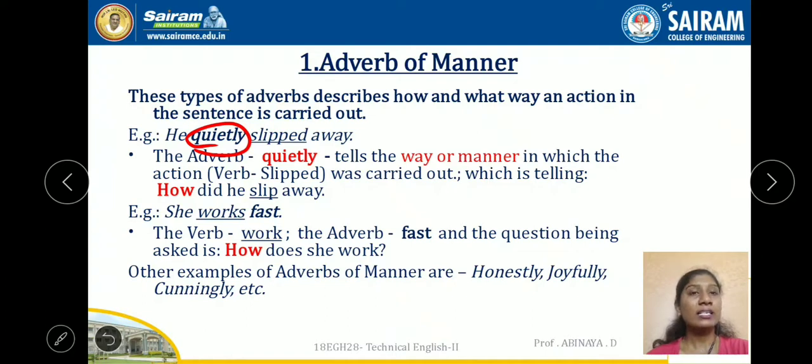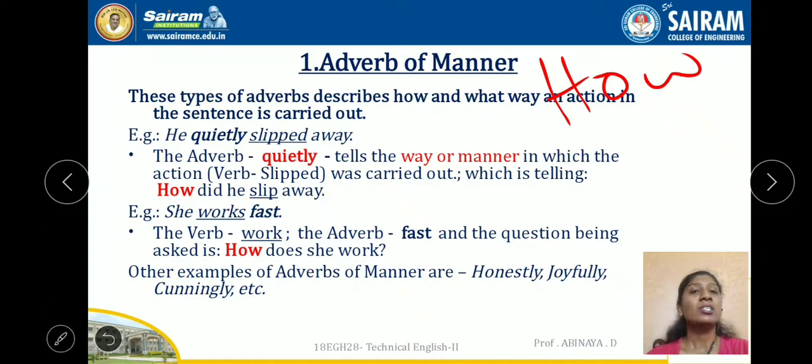The adverb quietly tells the way or manner in which the slipped action was carried out, giving the answer for how. Usually the adverb of manner gives the answer for how. How did he slip? Obviously, he slipped quietly.